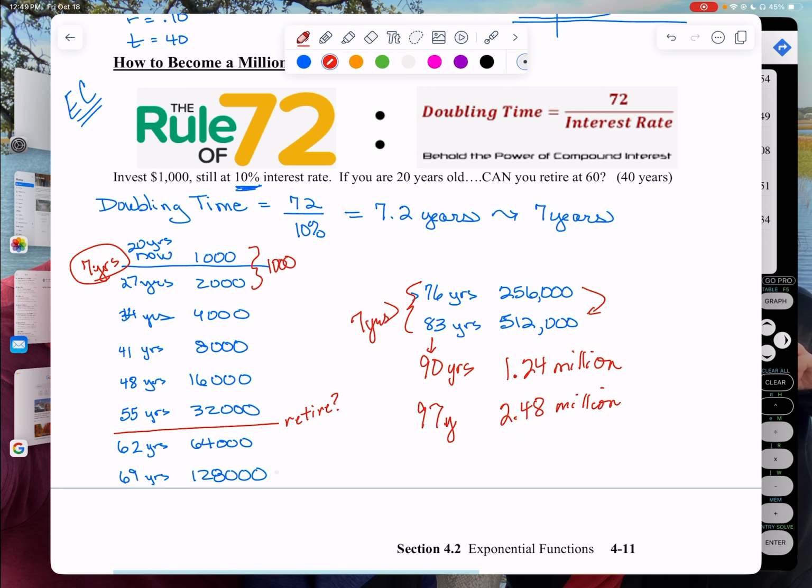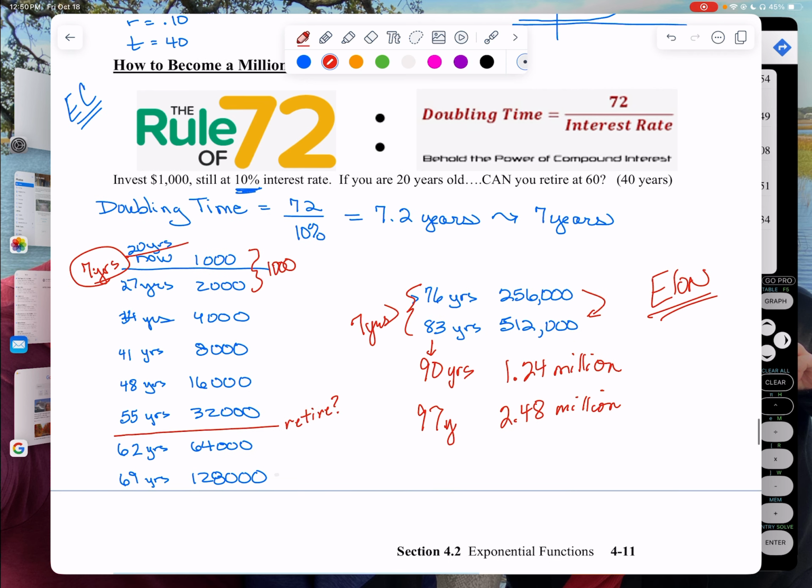All right, so think about Elon Musk. I don't know how much money he has. He's got a ton. If it's invested, in 7 years he's going to have double what he has now. So I'm telling you all of this because this is what counts.